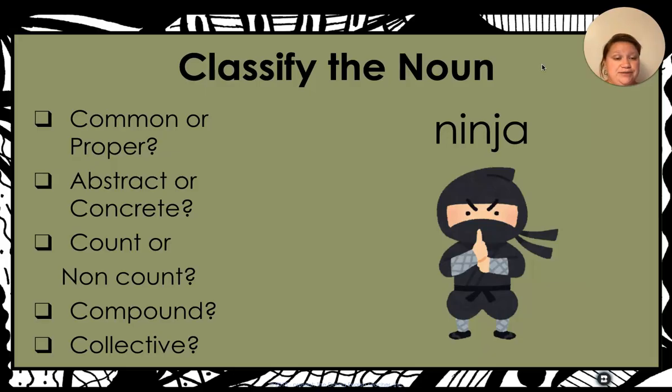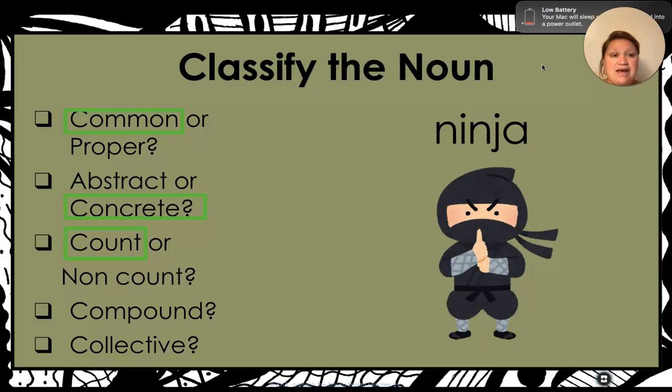So let's think about ninja. Ninja is probably what? Is it the name of something? No. So we think it automatically needs to be common. Could we touch a ninja? If we can't, then it's going to be abstract. If we can, it's going to be concrete. We can touch a ninja. It's a person, right? Can we add a number in front of it and an S on the end of it and it makes sense? So 4 ninjas. Yeah, that makes sense. So we know it is a count noun.